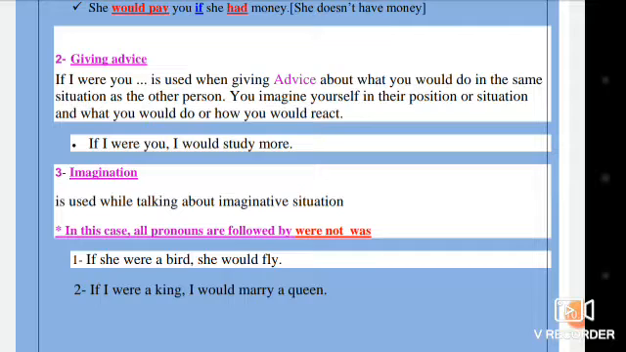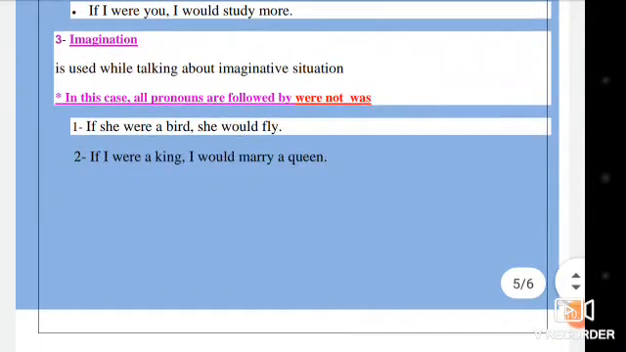Number three, we use it in imagination. It means we use it while talking about imaginative situations. In this case, all pronouns are followed by were, not was. Be careful. If she were a bird, she would fly. It means she's not a bird to fly. Number two, if I were a king, I would marry a queen. It means I'm not a king to marry a queen.